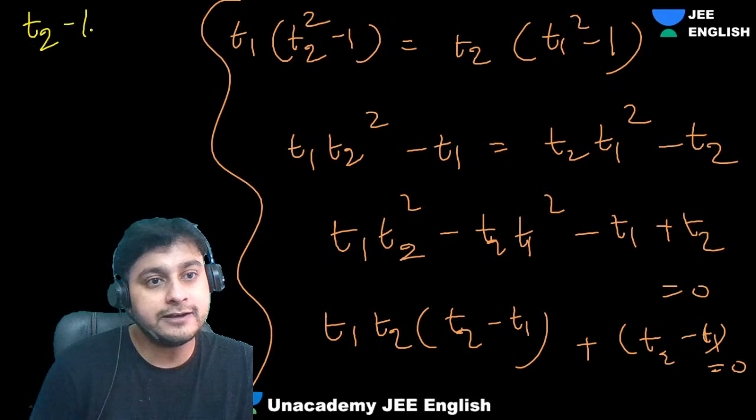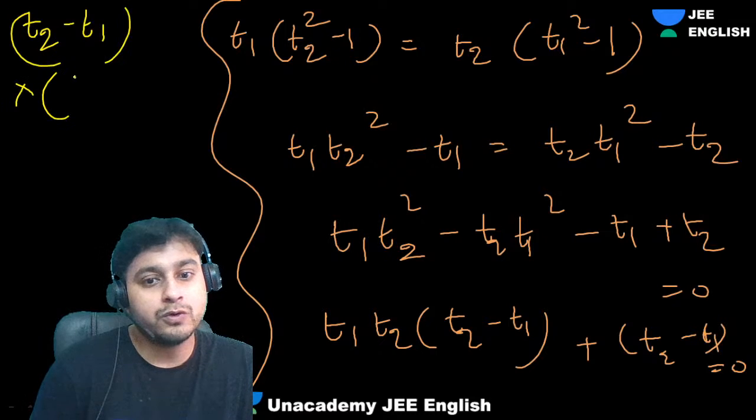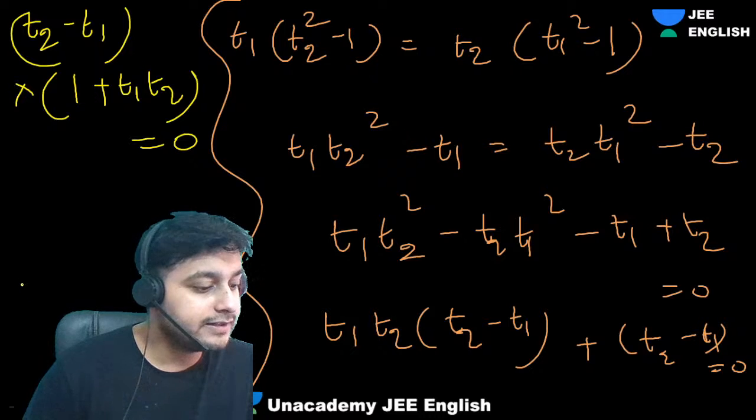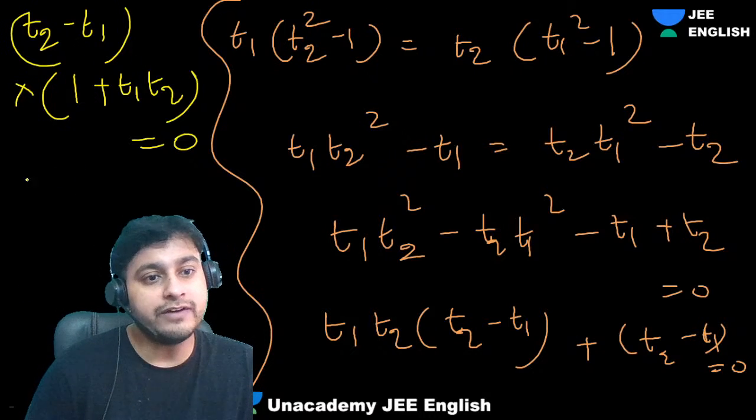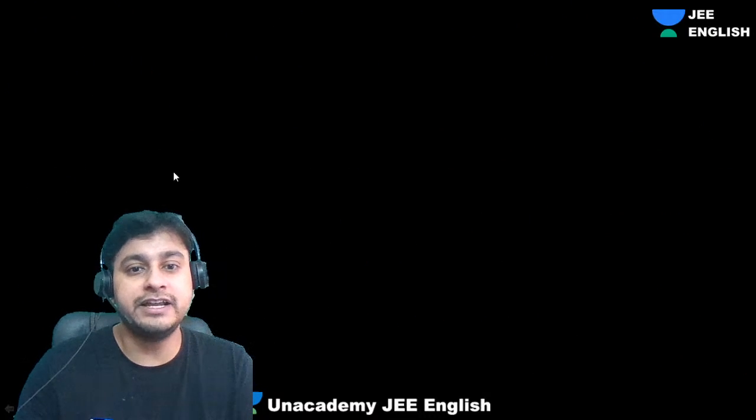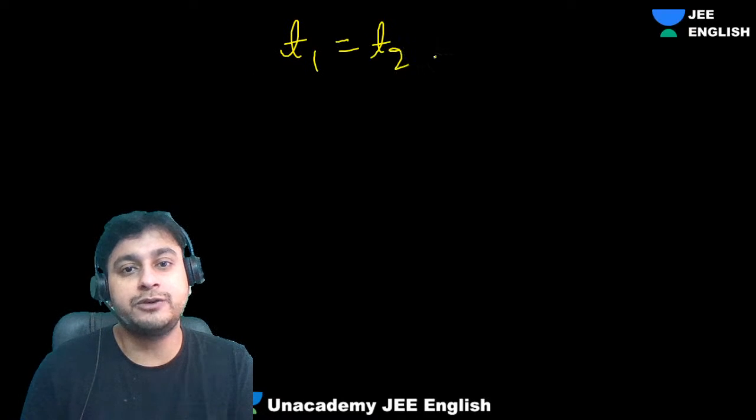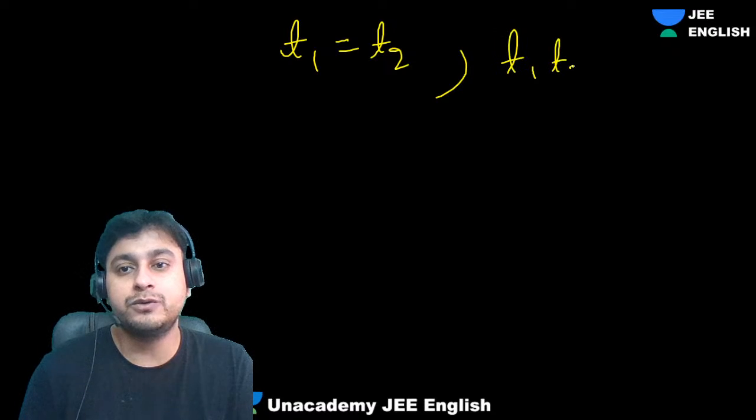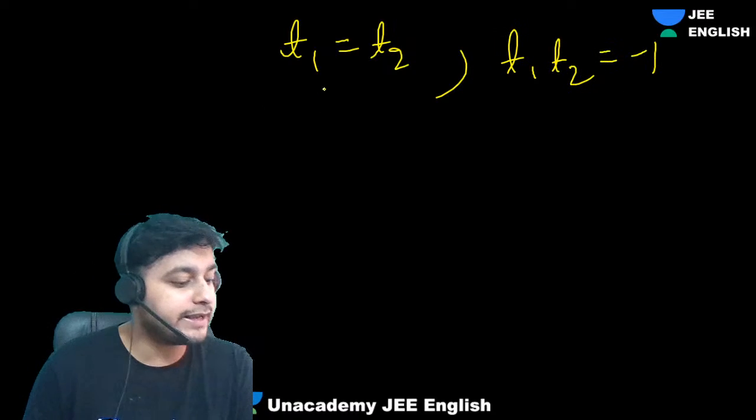T2 minus T1 into 1 plus T1 T2 equals 0, right? Yes. So guys, what we will get is one result as T1 equals T2, and one result is T1 T2 equals minus 1. Which one will be correct?